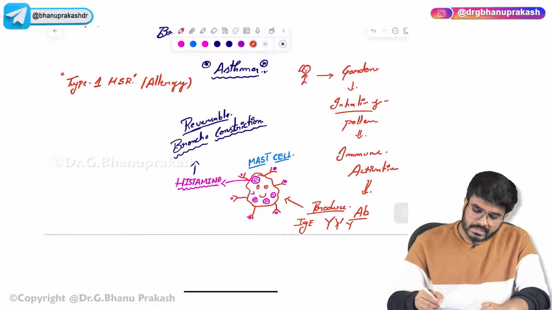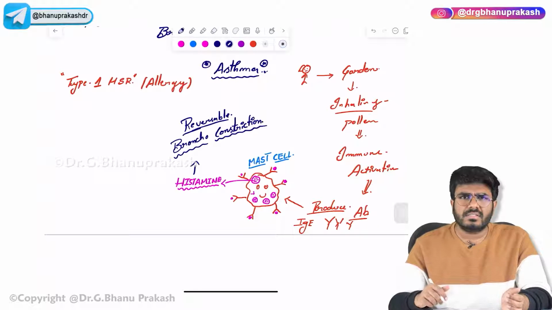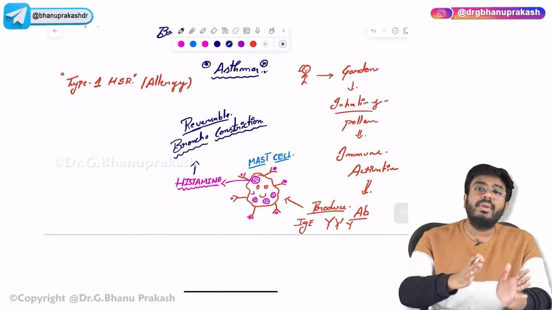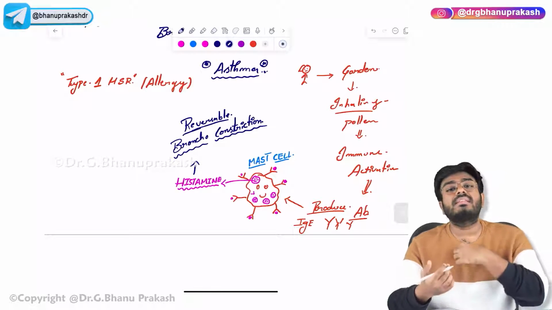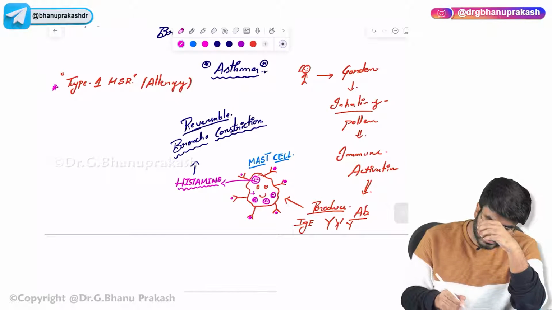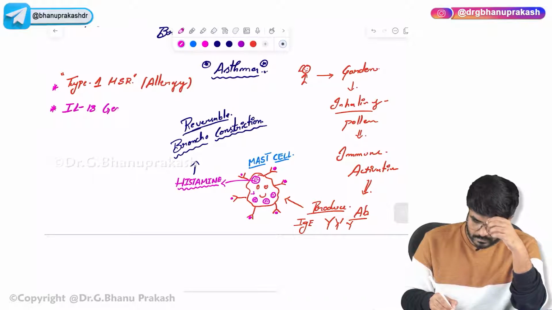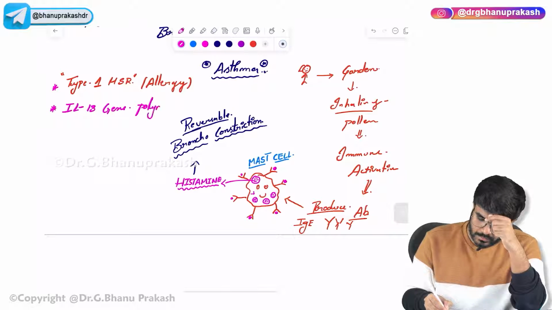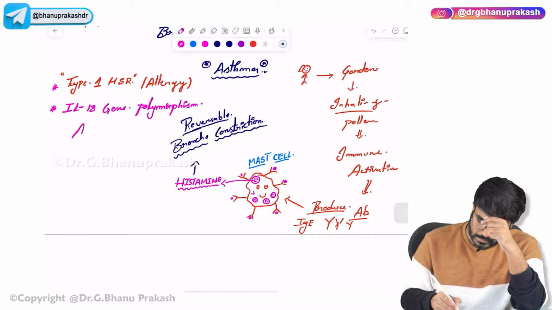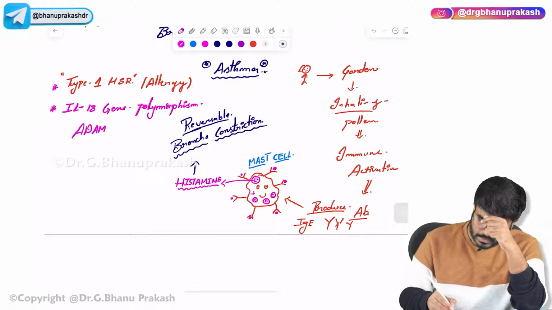Now what else should you know? Which people are going to develop these asthmatic conditions? Not everyone. There are certain predisposed individuals. Who are these special people? Those who have interleukin 13 gene polymorphism and ADAM33 gene polymorphism.